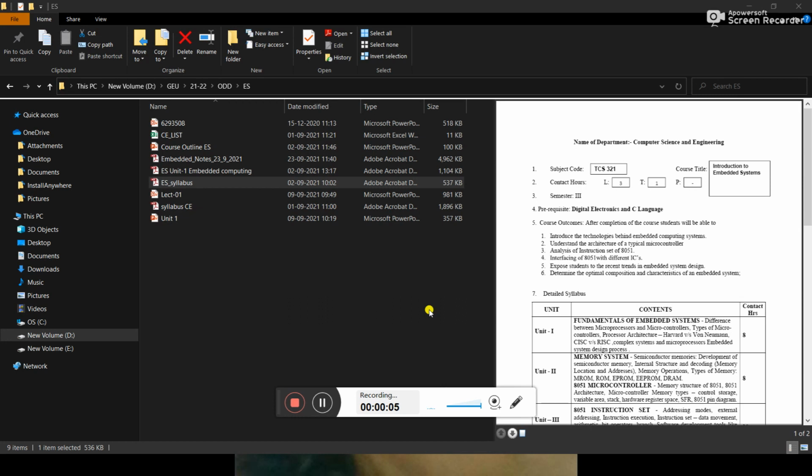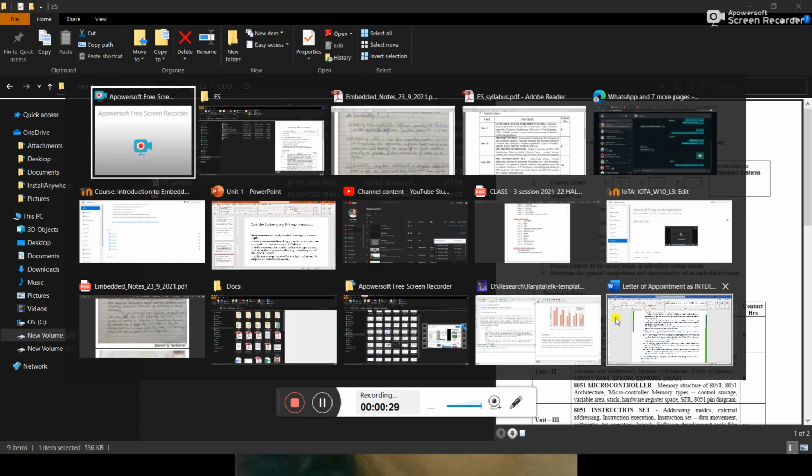So now let's discuss some of the important things of unit 1, which is complex systems, microprocessors, and the embedded system design process. In my last lecture I have already covered CISC and RISC architecture, and Harvard and von Neumann architecture. So now we will discuss complex systems and microprocessors.